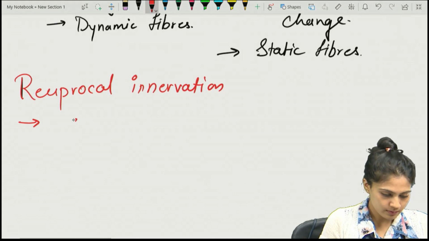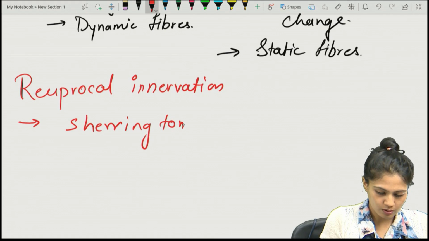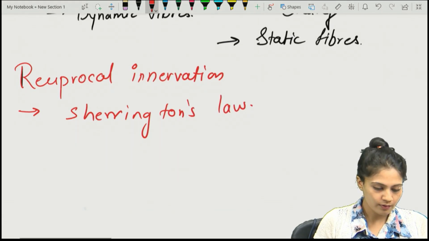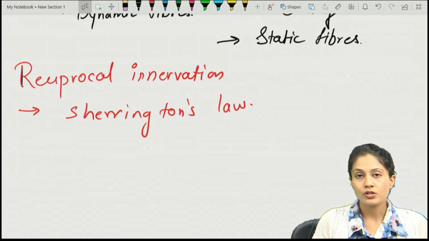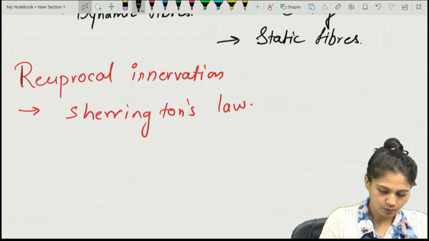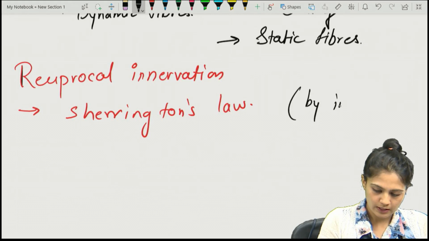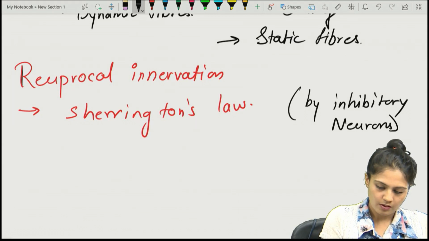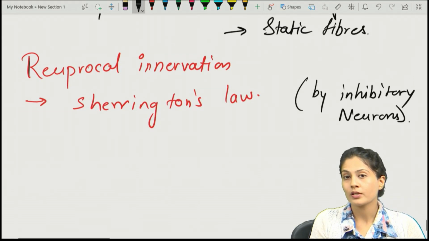So it is known as Sherrington's law or reciprocal innervation, and it is done by the inhibitory neuron. What does it state?